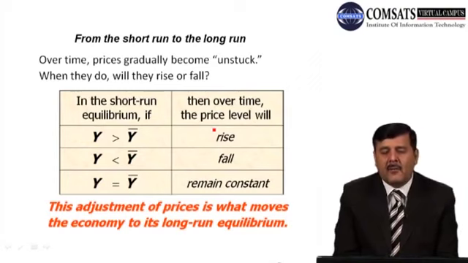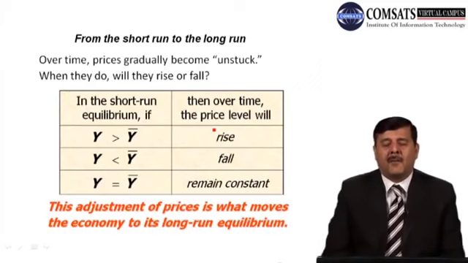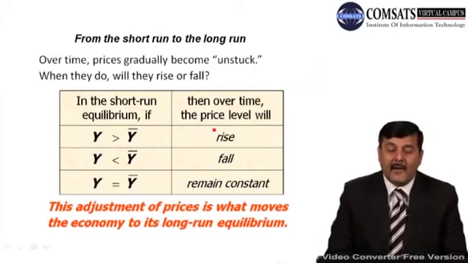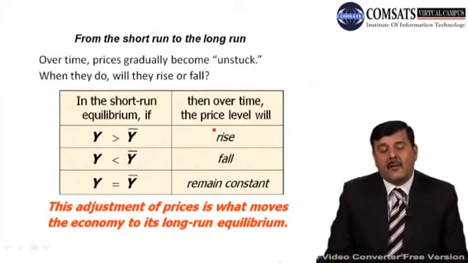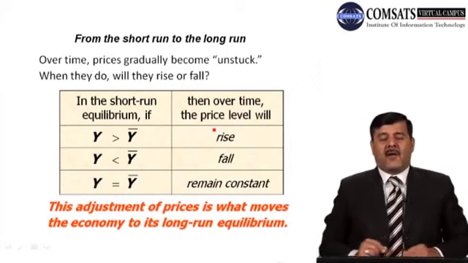So in short run equilibrium, if output Y is greater than Y bar, or the output level in the economy is greater than the full employment level, what will happen? Prices will go up. Over time, the price level will rise, right? But in the short run equilibrium, if Y is less than Y bar, the prices will fall, right? But if Y is equal to Y bar, then price will remain constant. So this adjustment of prices is what moves the economy to its long run equilibrium. This is the adjustment whenever there is economic fluctuation.